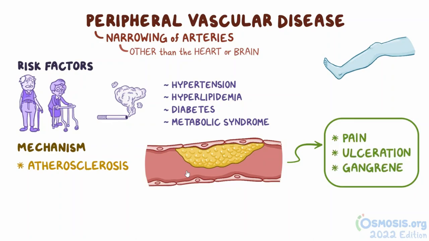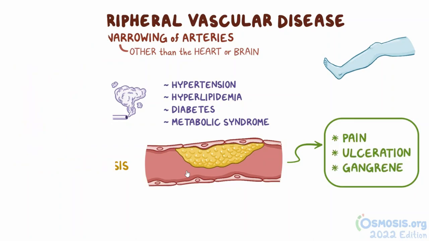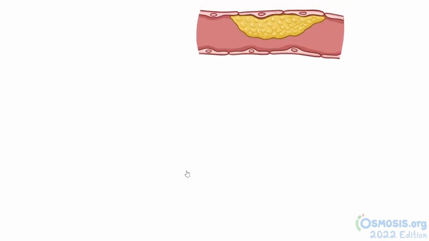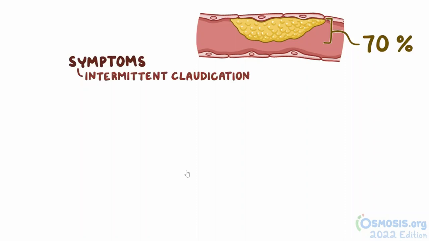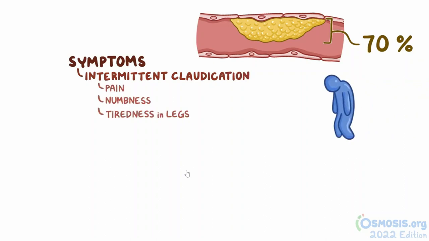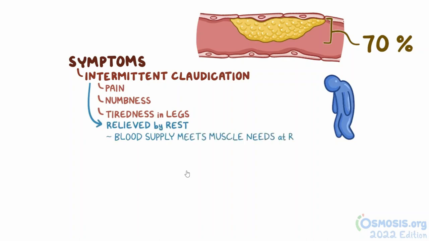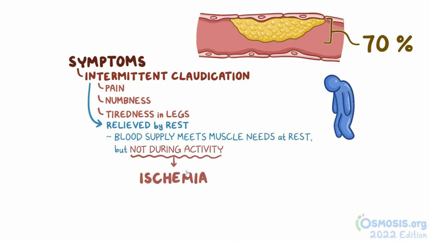Now, most people with peripheral vascular disease actually don't have symptoms until occlusion becomes significant, which is when 70% of the vessel lumen is obstructed. Symptoms include intermittent claudication, which includes pain, numbness, or tiredness in the legs during walking or standing, and is relieved by rest. This is because the blood supply may be enough to meet the muscle needs at rest, but not the increased needs during activity, leading to ischemia. So basically, it occurs when oxygen demand is greater than the oxygen supply.